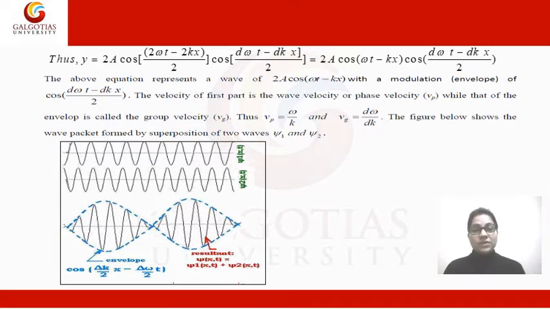So now you can see that this portion has 2a cos(ωt − kx). If you compare that resultant equation with the simple wave equation, then this portion represents the modulation or wave envelope, and this extra term of dω is due to the superposition, or due to the envelope of the wave. Here it is also written that the above wave equation represents a wave of 2a cos(ωt − kx), which is the first part, with the modulation, that is the envelope, of cos(dω t − dk x / 2).